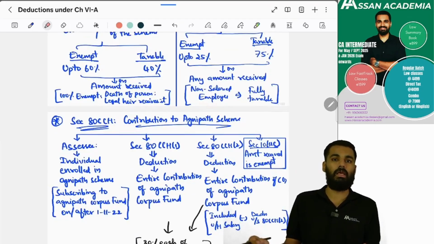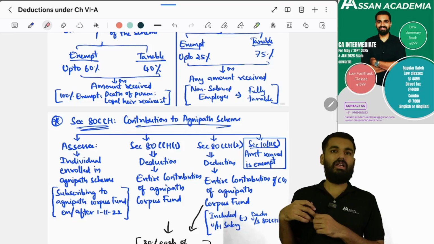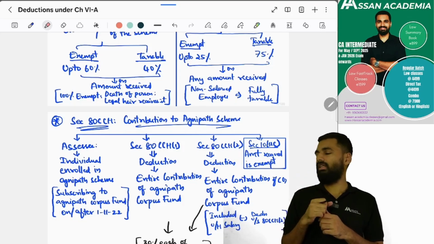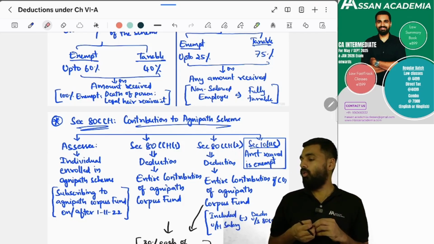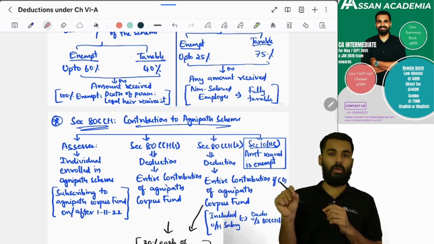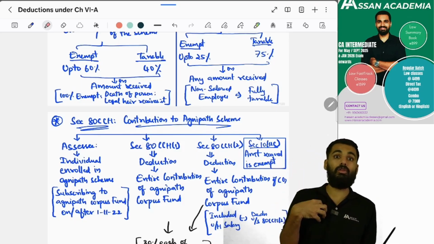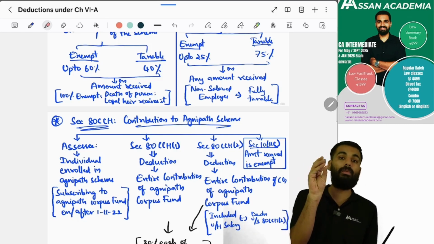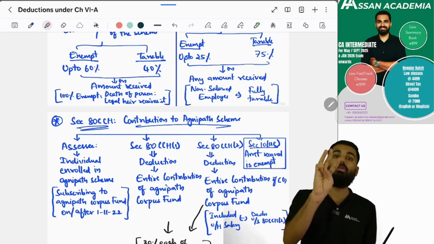Next, contribution to the Agnipath scheme. Who is in this Agnipath scheme? After school, the person goes to the military for 4 years. This is the Agnipath scheme. Any individual who is enrolled in this Agnipath scheme on or after 1st November 2022, if he contributes to this scheme, how much will he contribute? 30% of his monthly package, and the central government also will contribute 30%.